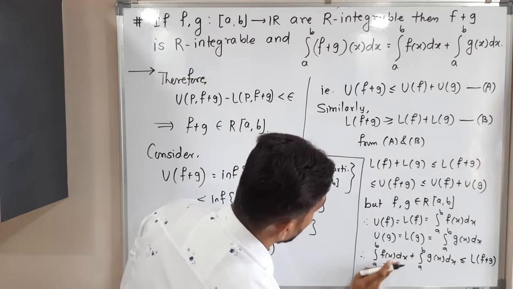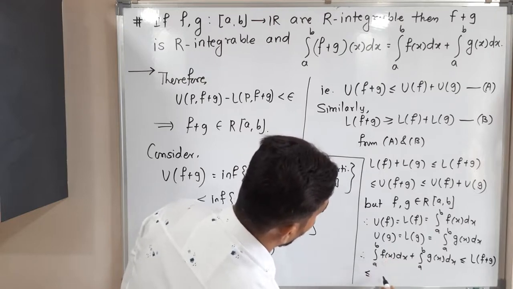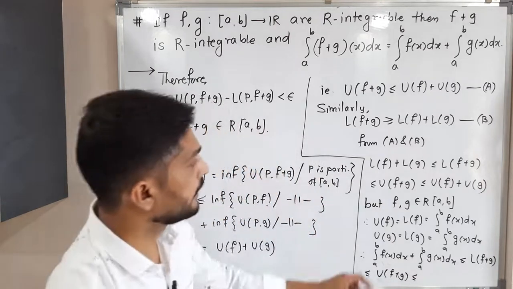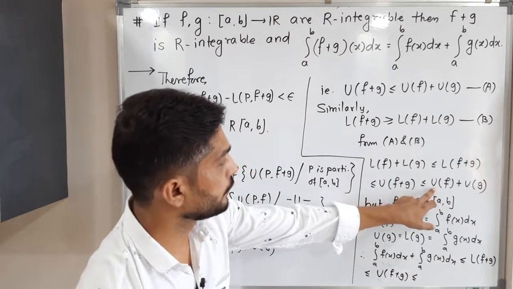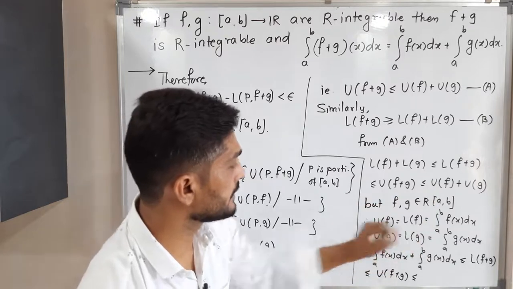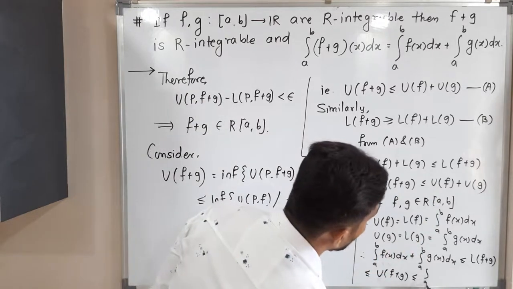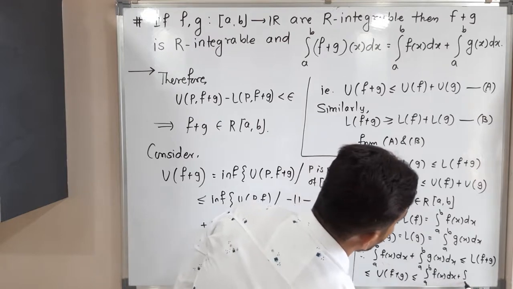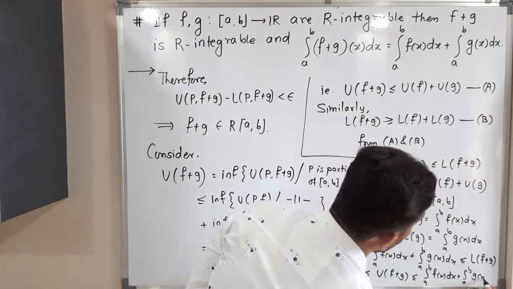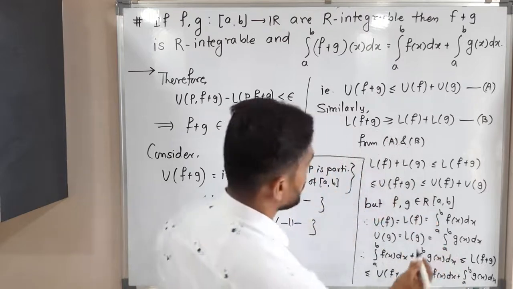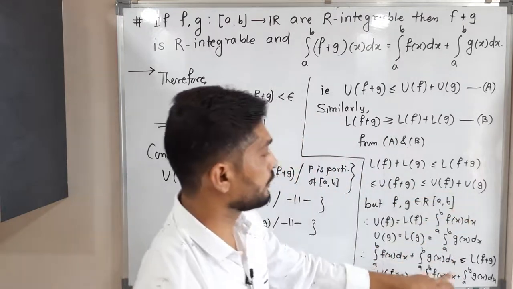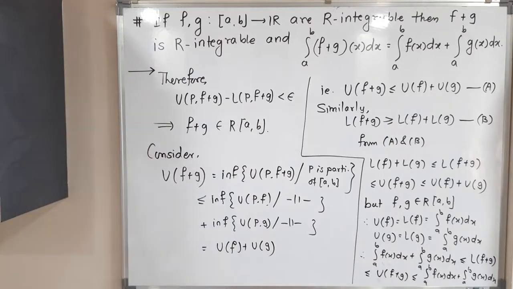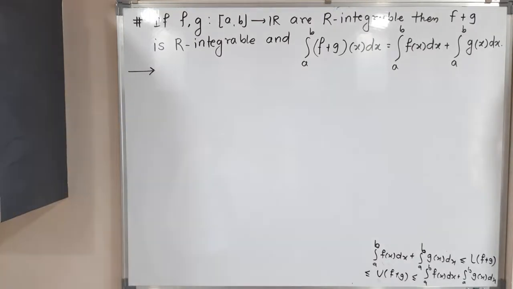Sorry, I should write here: the upper integral of f plus g is less than or equal to what we get? The upper integral of f, which is equal to the integral from a to b of f(x) dx, plus the integral from a to b of g(x) dx, which is the value of the upper integral of g. So this is a very important thing we have got. There is no more space to write. Make a screenshot of it, then we will go further.